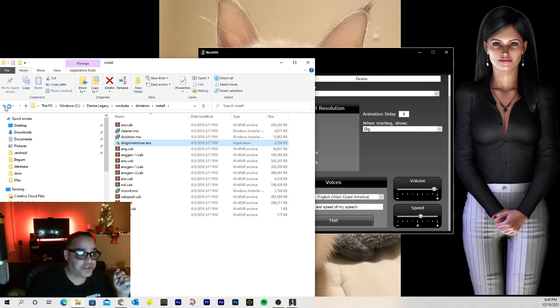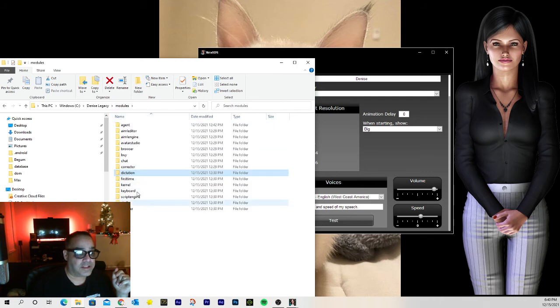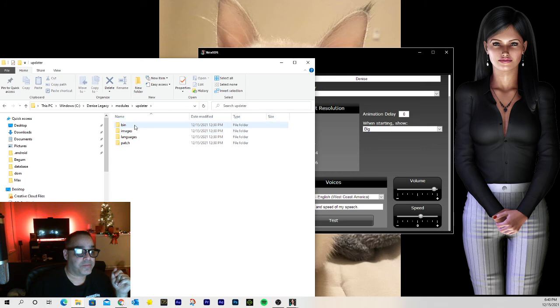Then what you're going to do is go to Denise folder, modules, updater, bin, win32, and then click up.exe, and it's going to update. Then it's going to give you the option of finally installing Dragon Naturally Speaking. So that's a way to fix that.